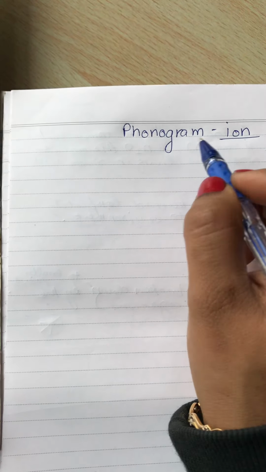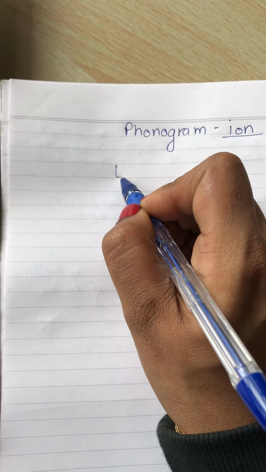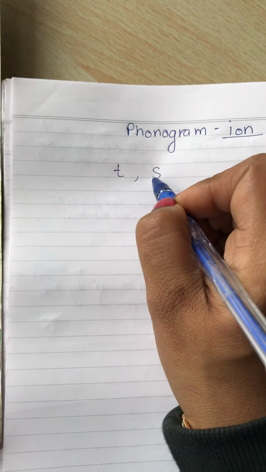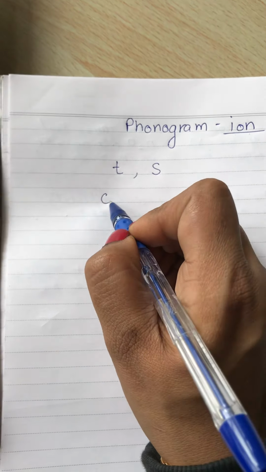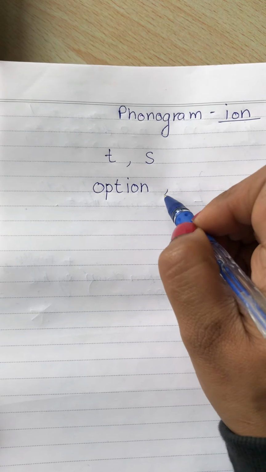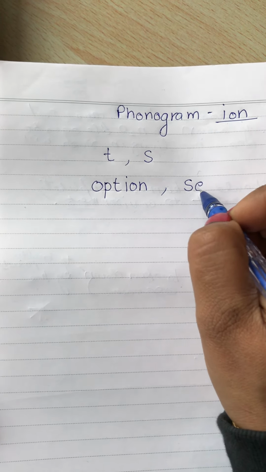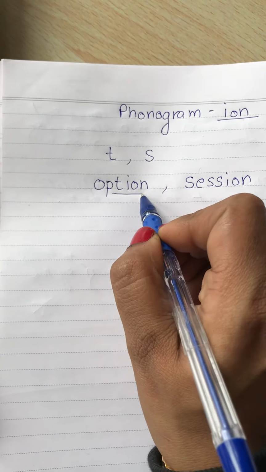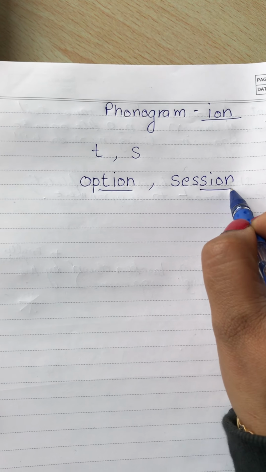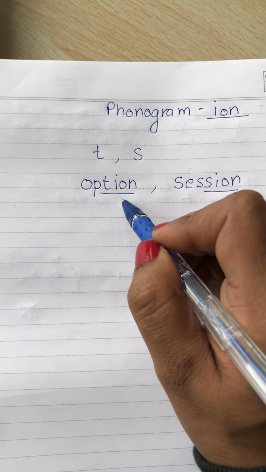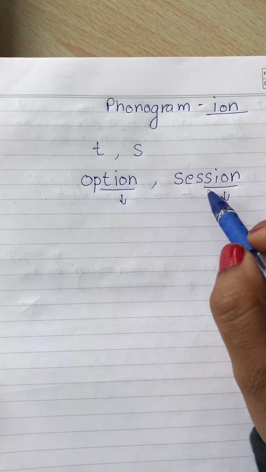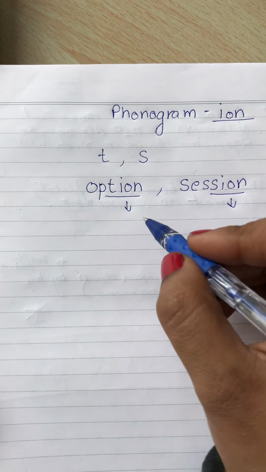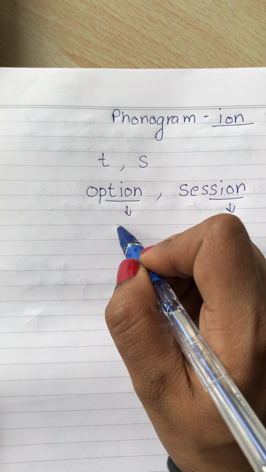So it can be used with either T or S, like OPTION or SESSION. So here it is TION and here it is SION. The sound that is produced if there is TION or SION at the end is shun.